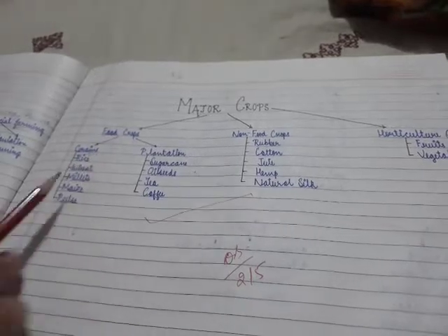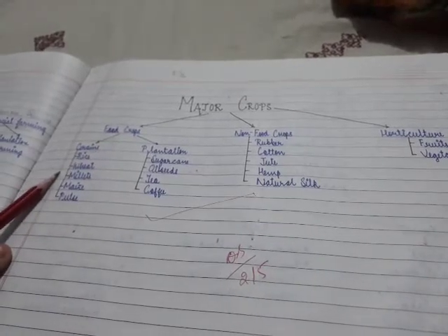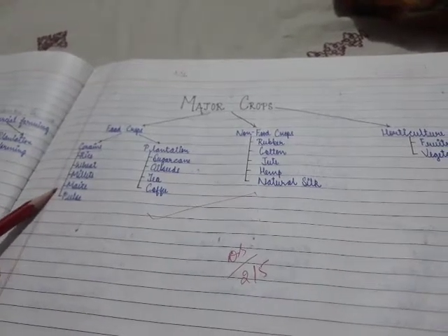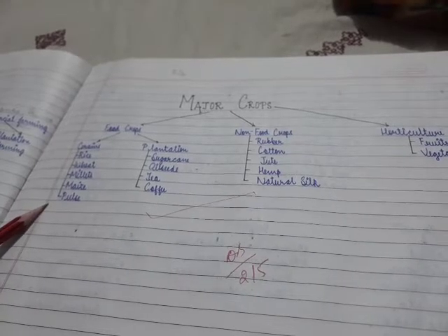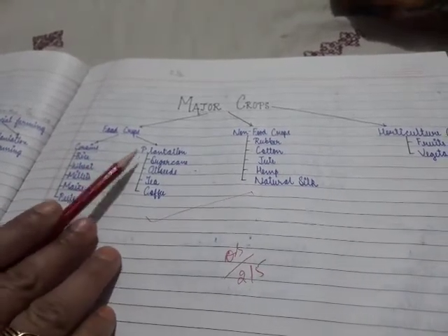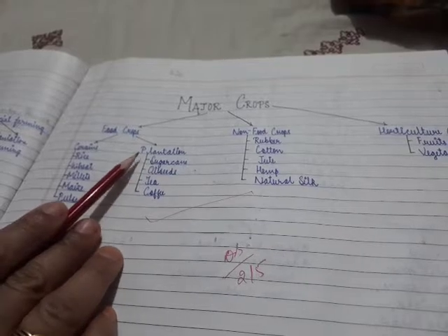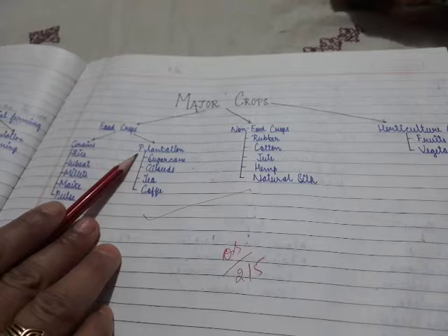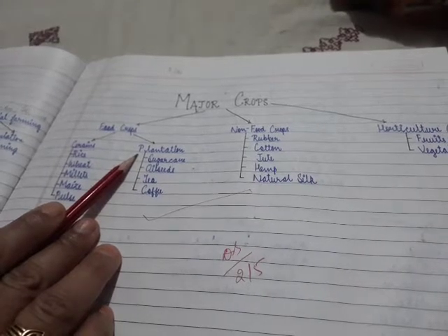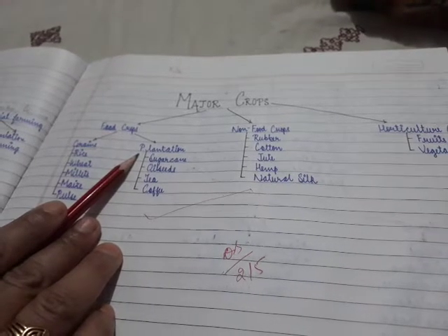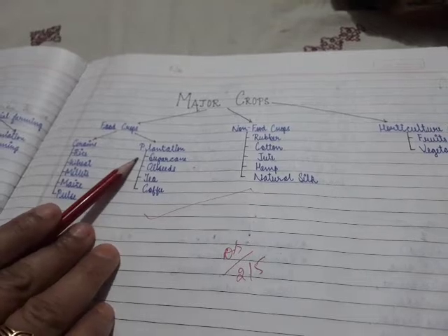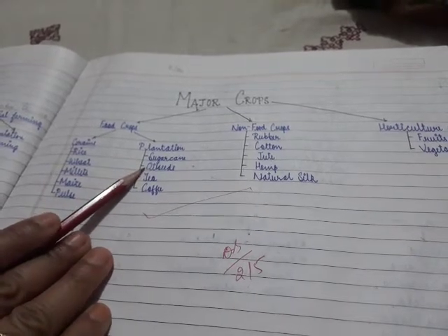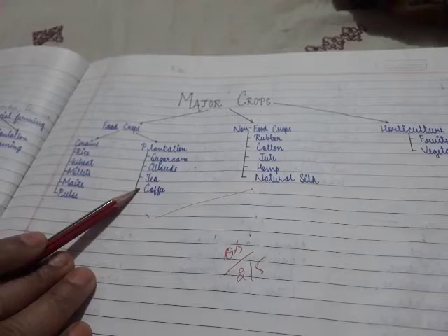Grains include rice, wheat, millets, maize, pulses. Plantation, as I have already explained, is on a large piece of land where crops are grown for commercial purpose. It includes sugarcane, oilseeds, tea, coffee.